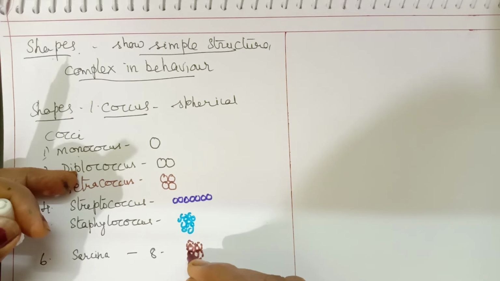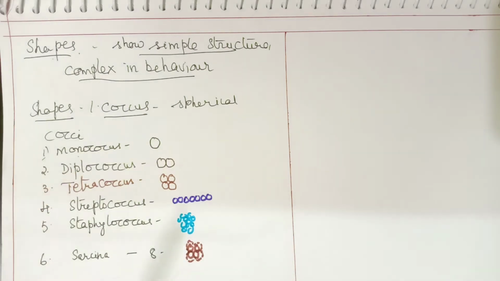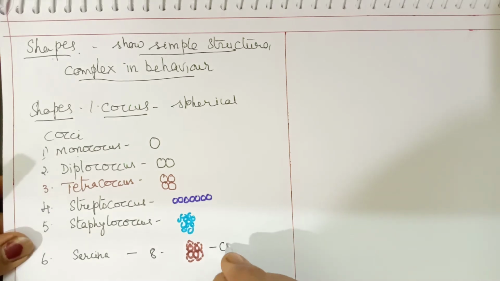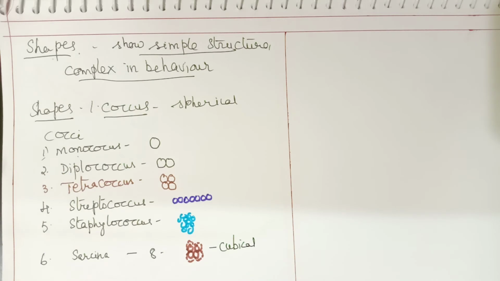So this is how the cube is formed. What you have to remember is that 8 spherical bacteria arranged in a cubical manner is called a Sarcina. So these are the different types of coccus.